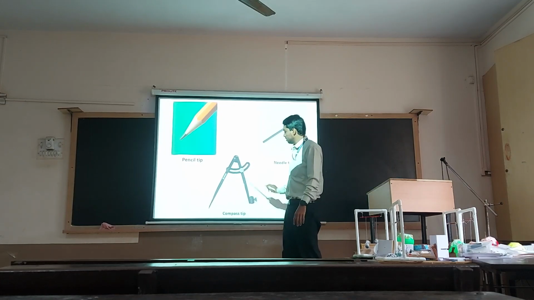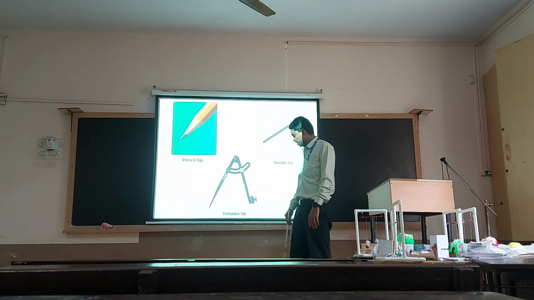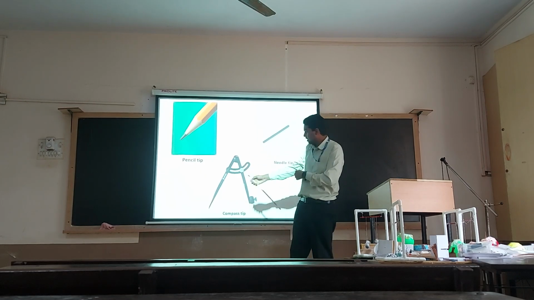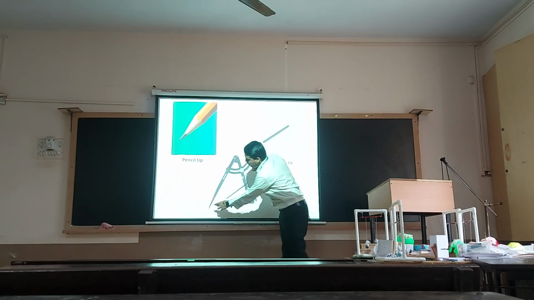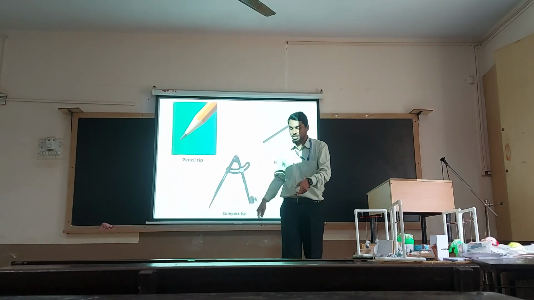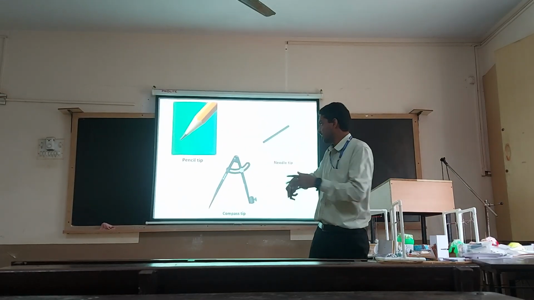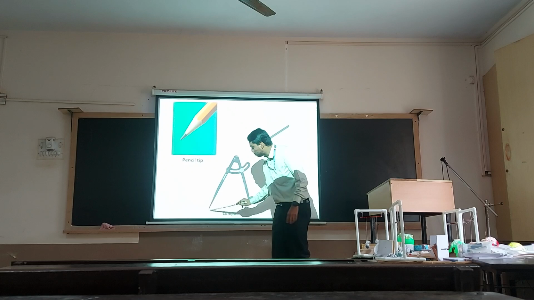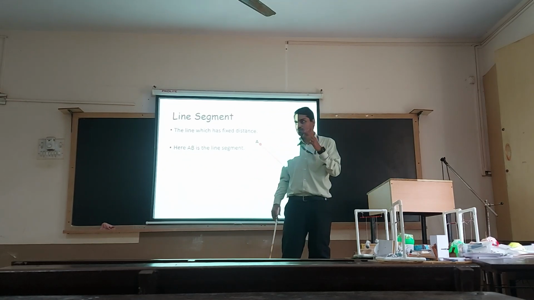In a similar fashion, where do you use it? In the geometrical box, right? It is a compass. It is used to draw circles. So we will just insert a pencil like this, and we will start. We will put this arm as a fixed point, and we will just rotate the pencil so that we can get a circle. So also you can see that there is a sharp tip at this point. So it is a compass. Next. So these are basically 3 examples for point.